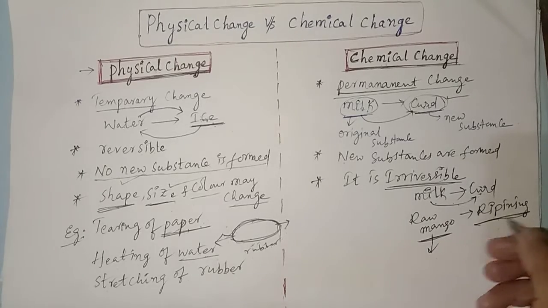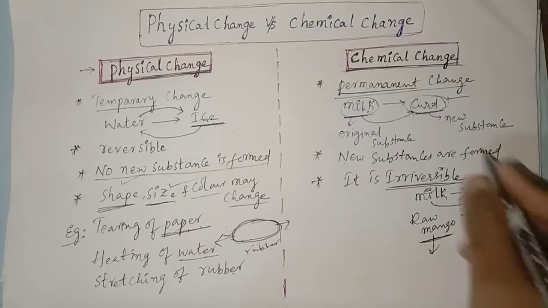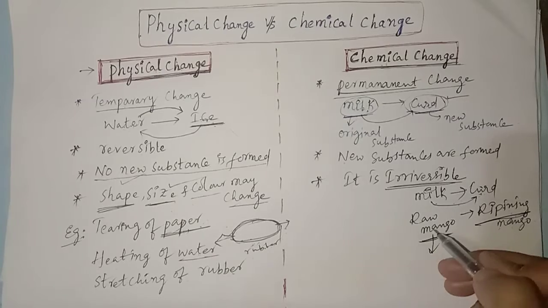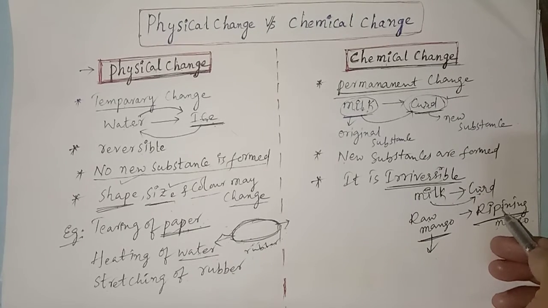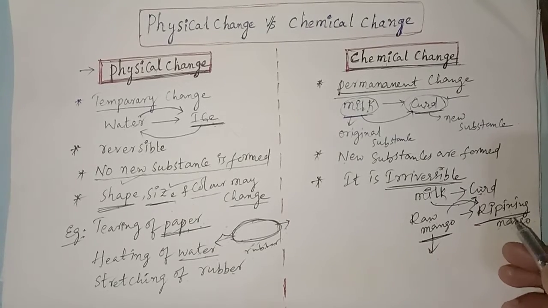So raw mango converts into ripening mango. Which change is this? Chemical change, because you may not get raw mango from ripening mango, but raw mango converts into ripening mango permanently.